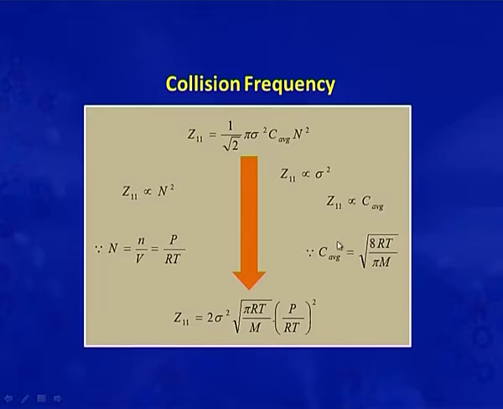As we know, for average velocity the expression is root 8 RT by pi m. So, we will substitute this value here, and finally we get an expression, that is Z11 is equal to 2 sigma square into root pi RT by m into P by RT whole square. This is the expression for bimolecular collision frequency in pressure terms.